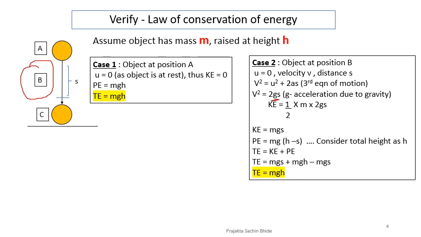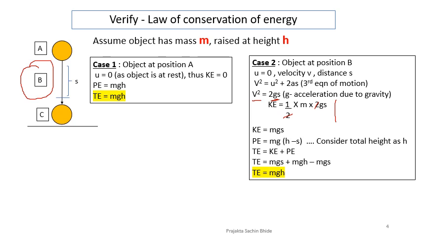If you remember the formula for kinetic energy that we have studied, half mv square, plug in the value for v square as 2gs. What do I get? I cancel out this 2. What remains with me is m, g and s. This is my kinetic energy when the object is in the transition from A to C, at position B.